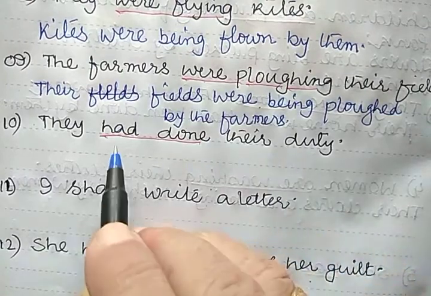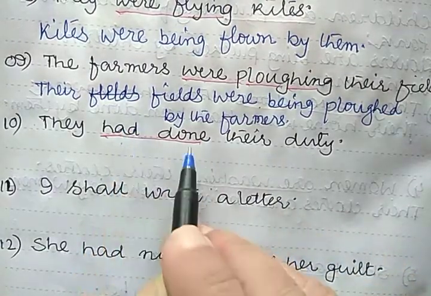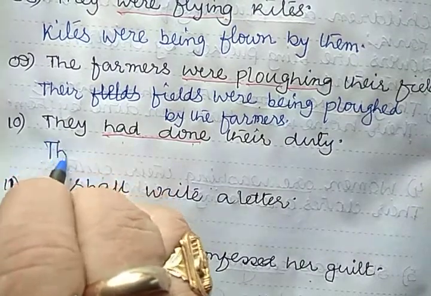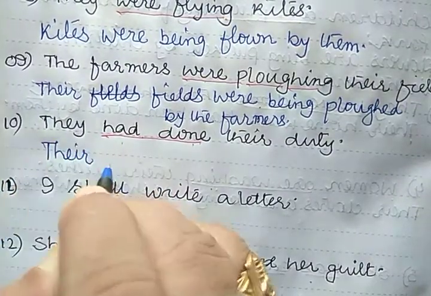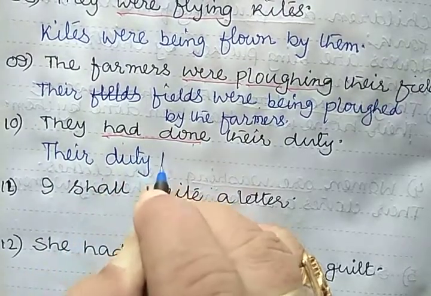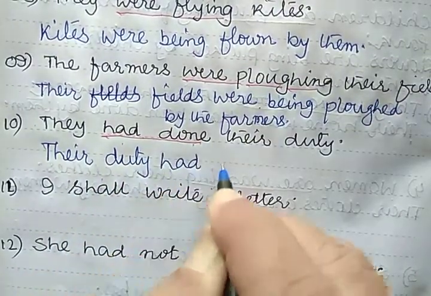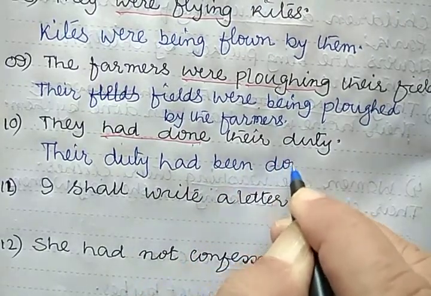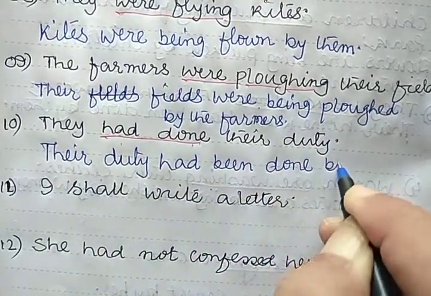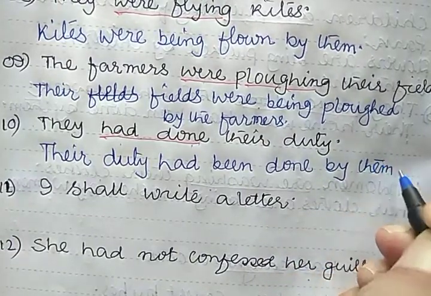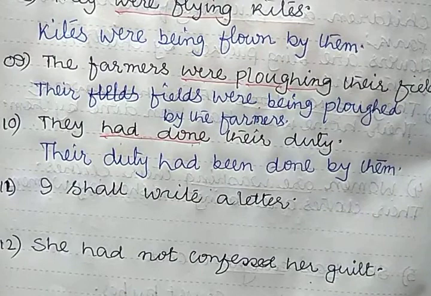Their duty had been done by them. Clear?